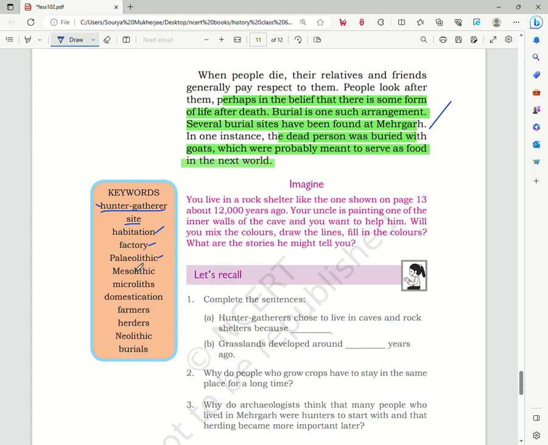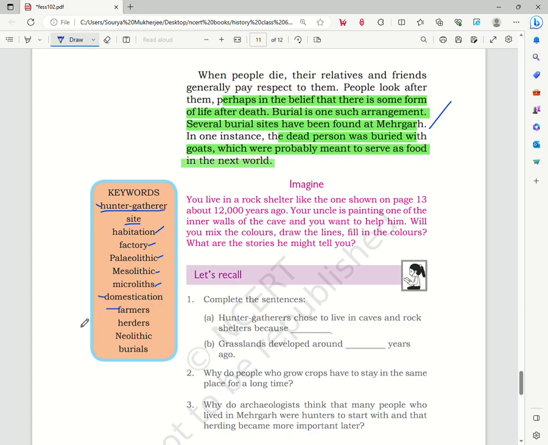Paleolithic is the Old Stone Age. Mesolithic is the Middle Stone Age. Small stone tools were used, and these were known as microliths. And in the second section, we see about the microliths. Domestication is the process of taming wild animals and plants.